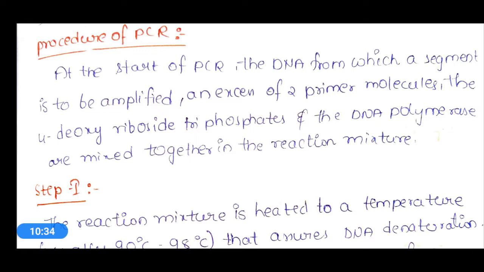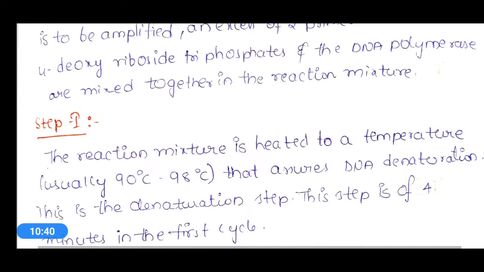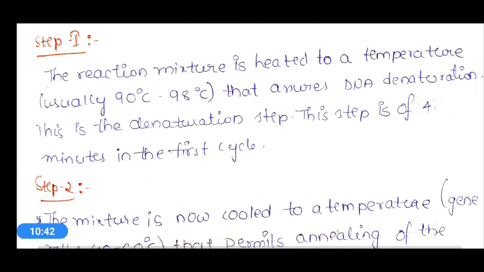In the first step, this reaction mixture is heated at a temperature usually 90 degrees centigrade to 98 degrees centigrade. That means in the first step the temperature will be very high.